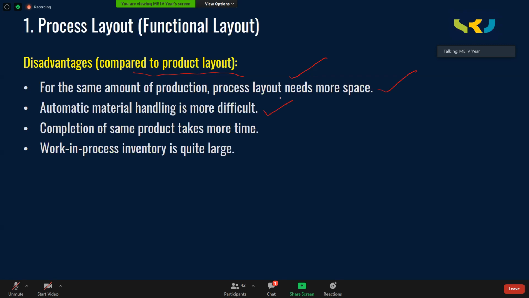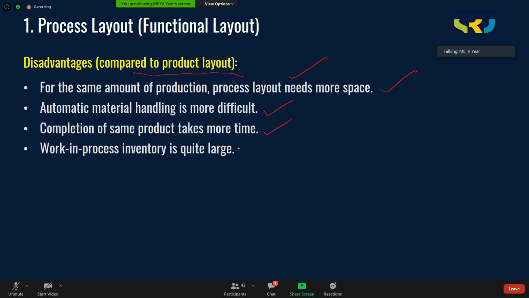And completion of the same product takes more time. Suppose I want to manufacture a product in a product layout where the machines are arranged as per the sequence of operations, time taken will be less. Whereas in process layout, time taken is more because too much back and forth movement of the material is there. All the machines are not arranged in a proper sequence. So obviously time taken will be more.